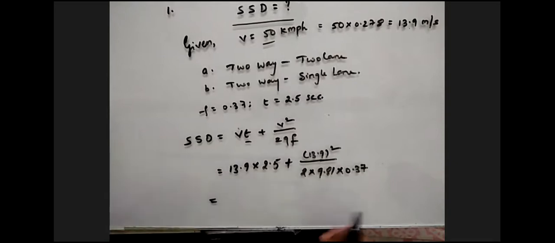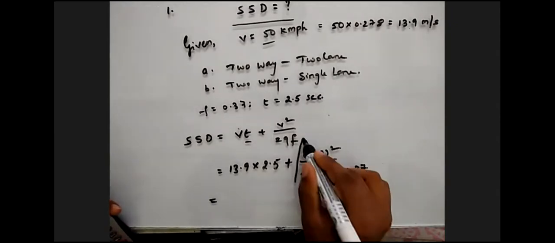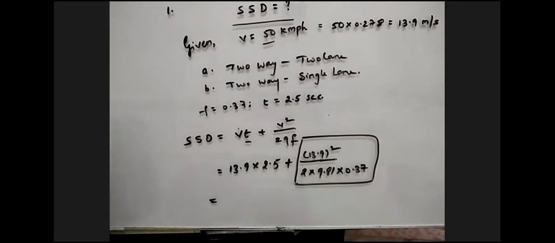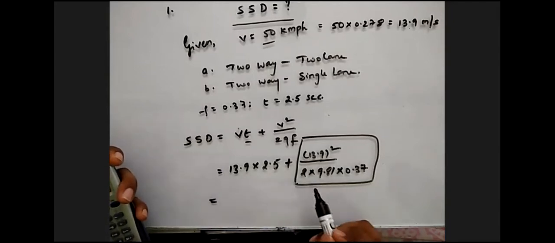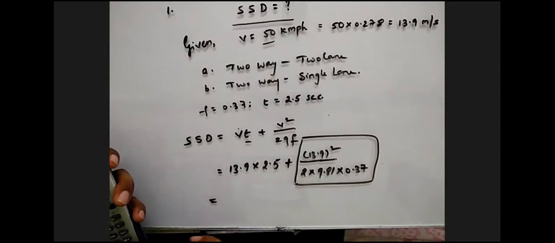61.36, sir. Whether Suraj is in the class? Yes, Suraj is in the class. Suraj, can you calculate this value for me? Yes, sir. Please wait, sir. 13.9 square by 2 into 9.81 into 0.37. Please calculate this for us.